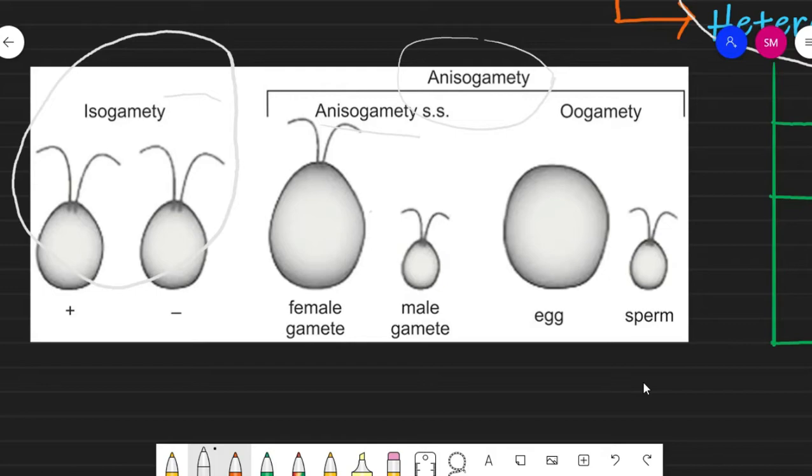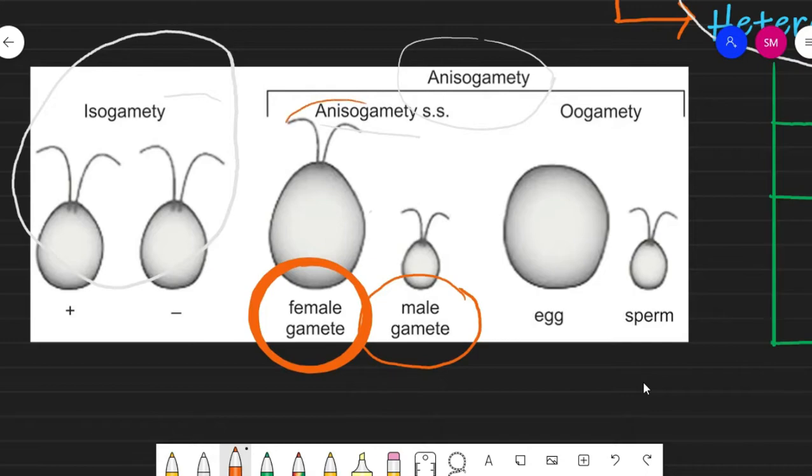Specifically in normal conditions, like lower invertebrates, and examples like some fungi, bryophytes or pteridophytes, the gametes are of two different types: female gametes and male gametes. The female gamete is larger but capable of movement, that means flagella are present. In the male gamete also flagella are present, so both are motile in nature. But if you distinguish the structure, the female gamete is larger and the male gamete is smaller.